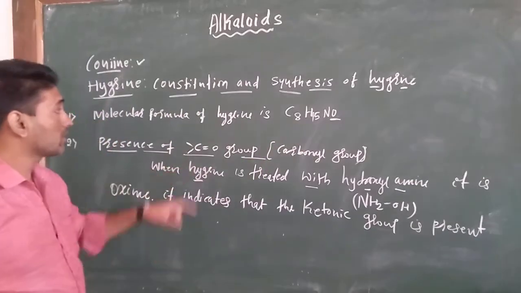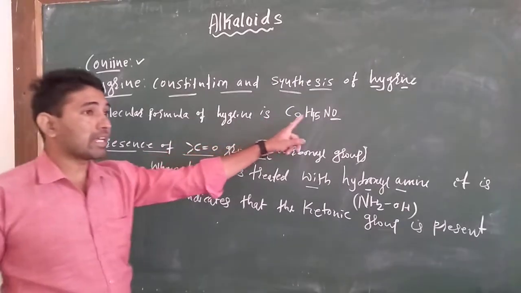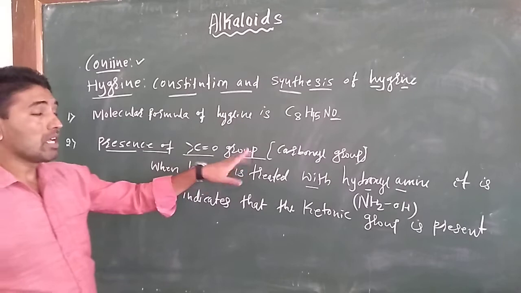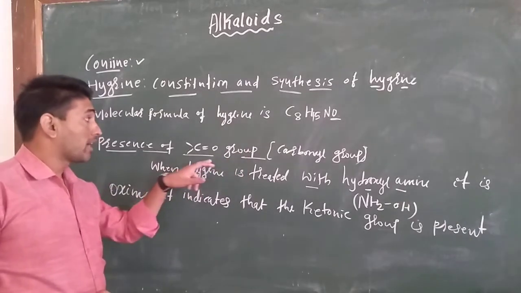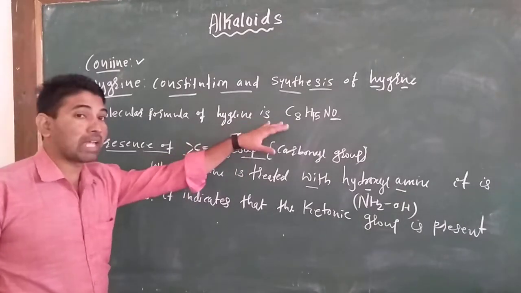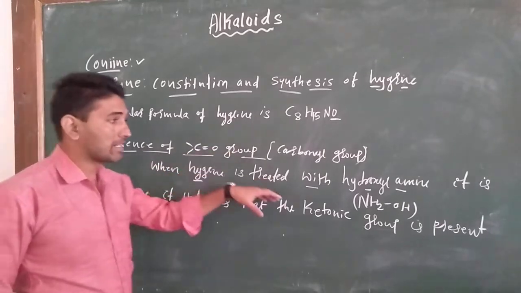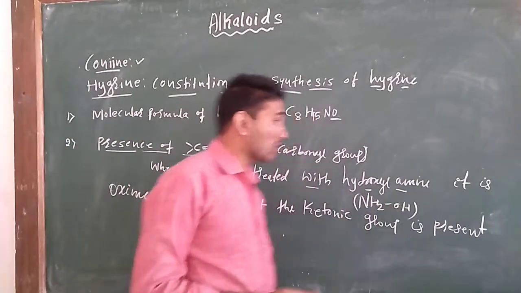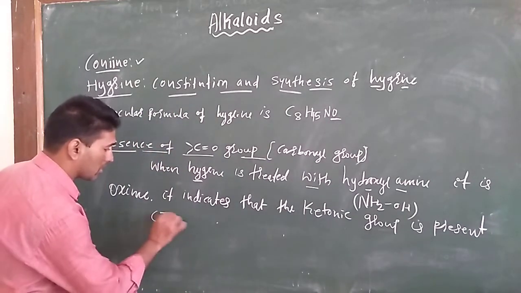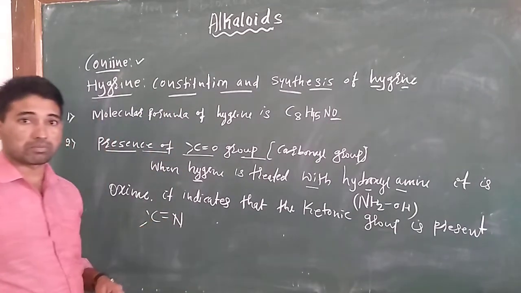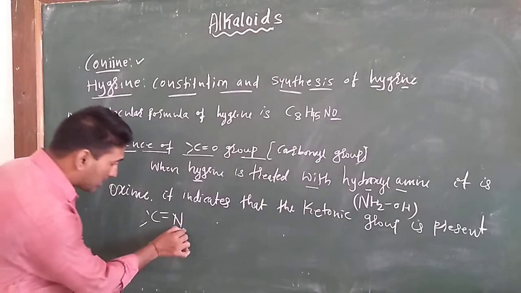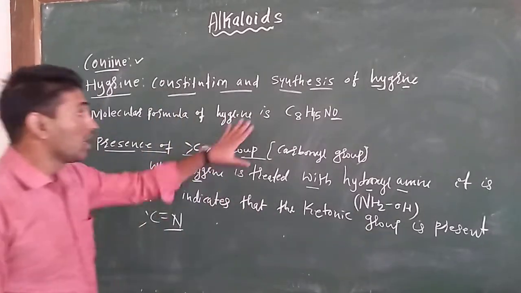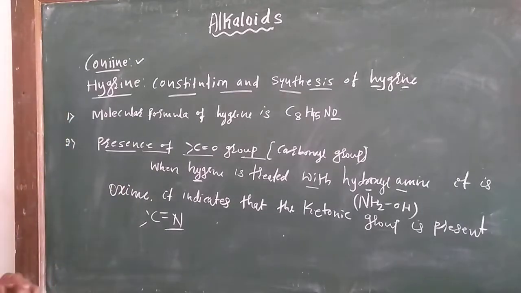Okay, the first point is the molecular formula of hygrine, C8H15NO, and the second point, the presence of a carbonyl group. How do you find that the carbonyl group is present in hygrine? When hygrine is treated with hydroxylamine, it gives an oxime, which indicates that the ketonic group is present in hygrine.